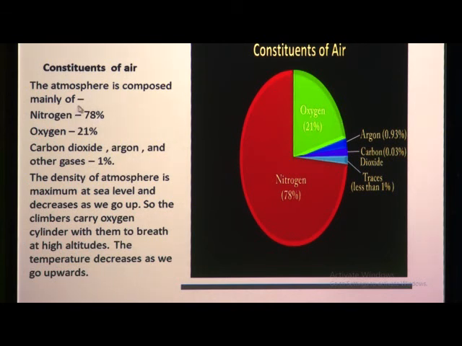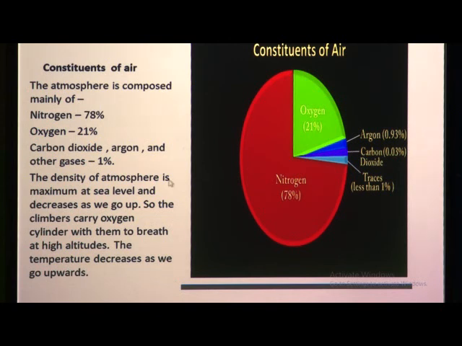The maximum part of the air consists of nitrogen: 78% of the atmosphere is nitrogen. Then oxygen is about 21%, and only 1% is carbon dioxide, argon and other gases.